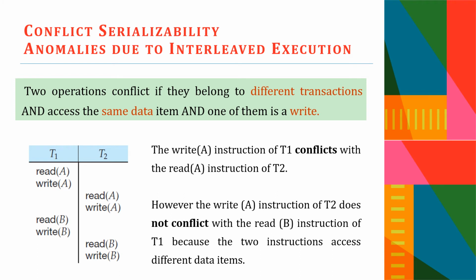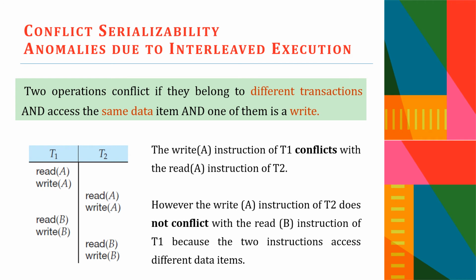In the given example, the write of A instruction of T1 conflicts with the read of A instruction of T2. Here one of them is a write operation, they are accessing the same data item, and both operations are of two different transactions T1 and T2. So there occurs a conflict.